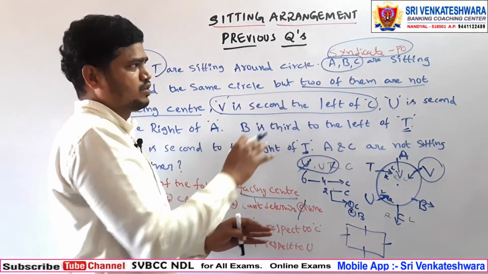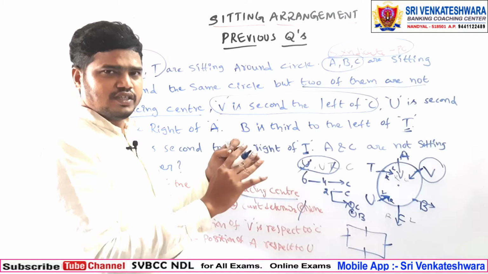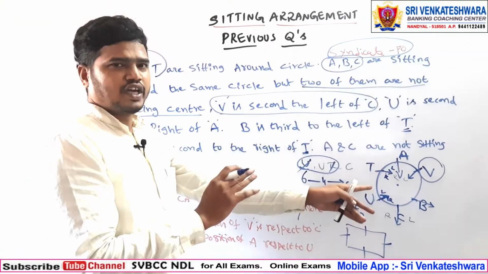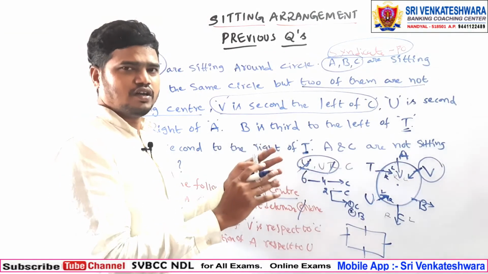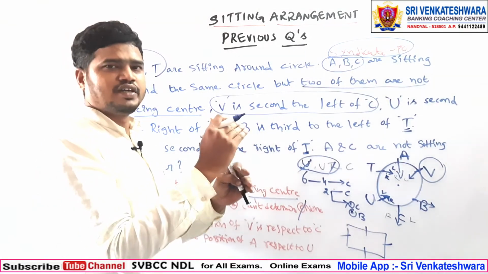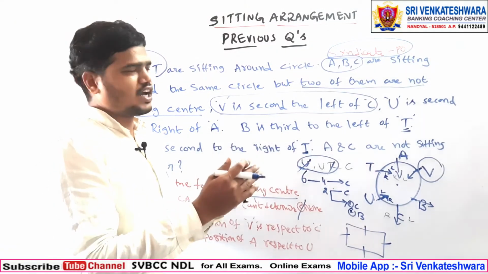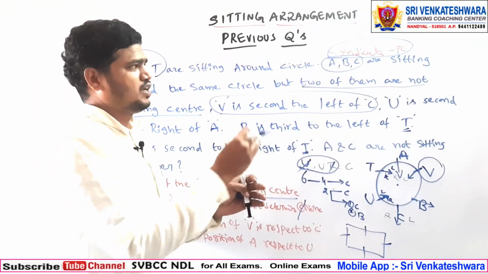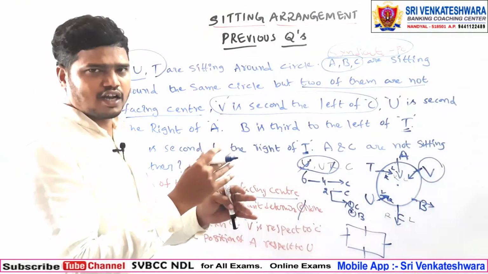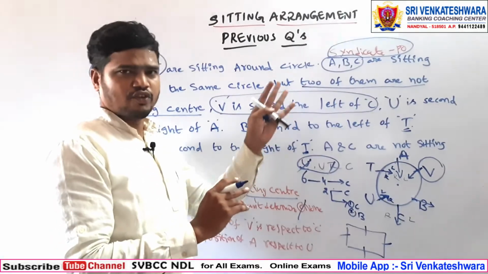Already we have discussed this. Today we discussed previous questions from RRB, SSC, IBPS clerk and PO. This is the PO question. Now we can understand from RRB how the questions are, and from SSC how the question level is increased. Based upon the levels, the depth of the questions also increases. Whenever you are preparing for your exams, RRB, SSC, bank and PO, the depth of the questions also increases. Based upon that you can start your preparation.